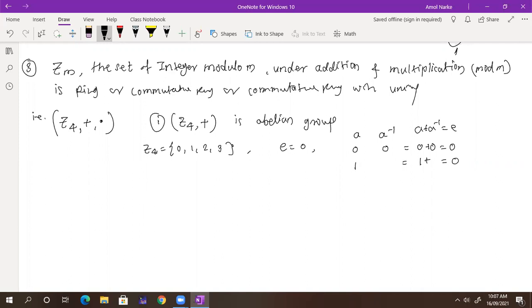Which number? The 3. What is 1 plus 3? 4. And 4 is congruent to 0. What about 2? Inverse of 2 is 2 itself, because 2 plus 2 is 0. What is the inverse of 3 again? Inverse of 3 is 1.